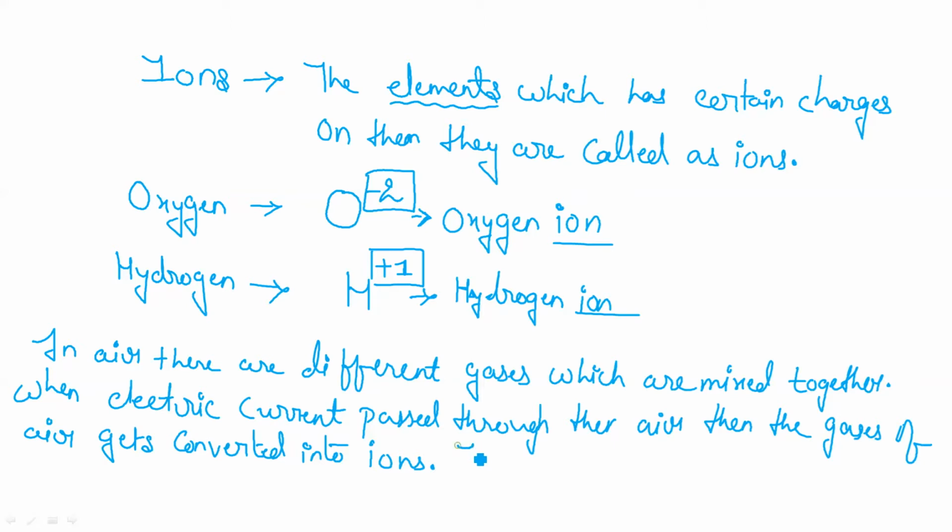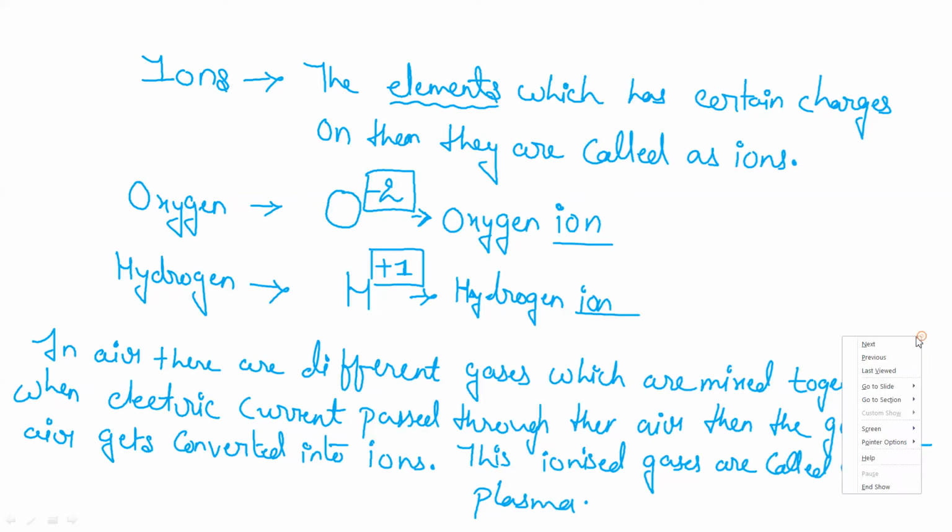So these ionized gases are called plasma, and it is the fourth state of matter. Let's move further.